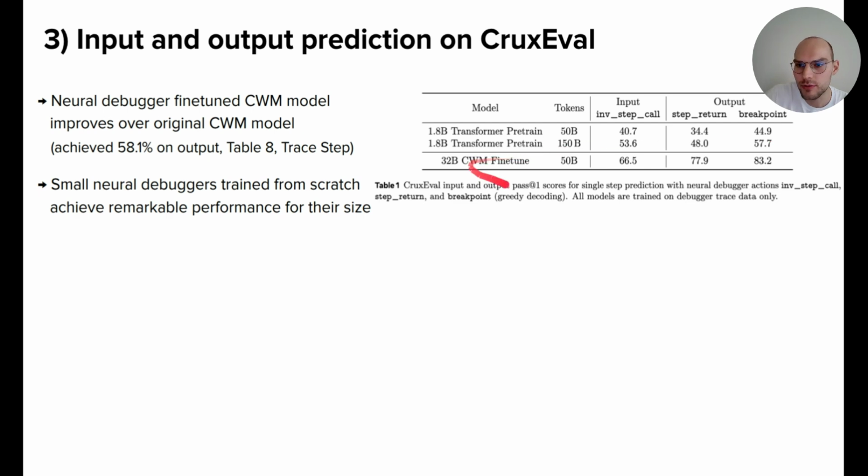And what we also see with these results is that the gap is not too large, and the small models are actually, for their size and the amount of training data, very good on CruxEval, which would rank them, I think, in the top 10 on the current leaderboard. But the current leaderboard is at the time of GPT-4, so it's outdated. But for the size of the models, these numbers are quite good.